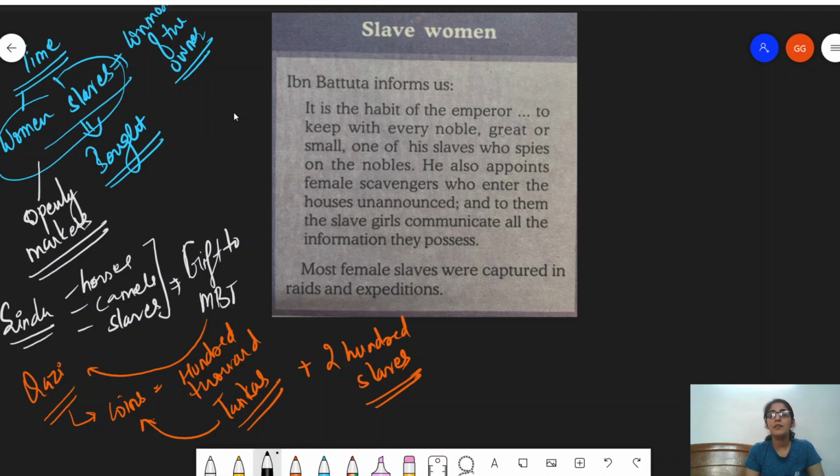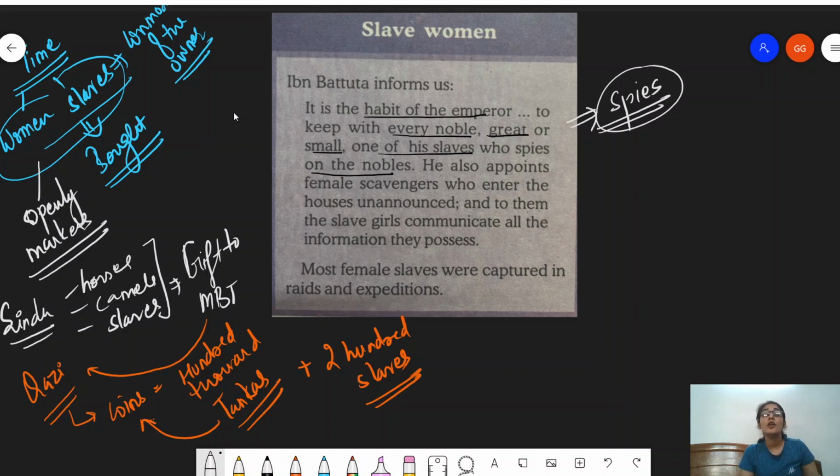He says it is the habit of the emperor to keep with every noble, great or small, one of his slaves who spies on the noble. So you simply understand that women slaves were basically used as spies. See, nobles are who? Nobles are basically under the ruler. So the sultan had to know what these nobles are thinking. Are they plotting against him? Are they working according to his wishes and desires? So for all of these, they were kept under a check by using the spies, which were women slaves.